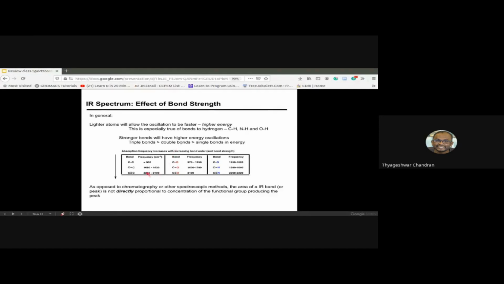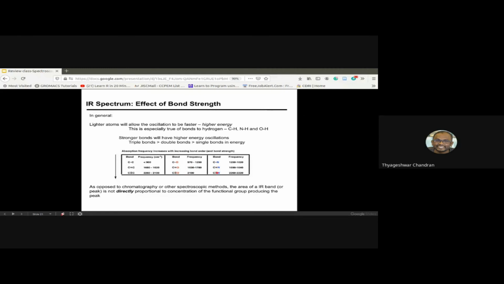The same is true for a C triple bond C. This kind of table comes in very handy when you are trying to decode the IR spectra. The same you can see in the C single bond O, the frequency is very low and it keeps on increasing as the bond order increases. The same is true for nitrogen.